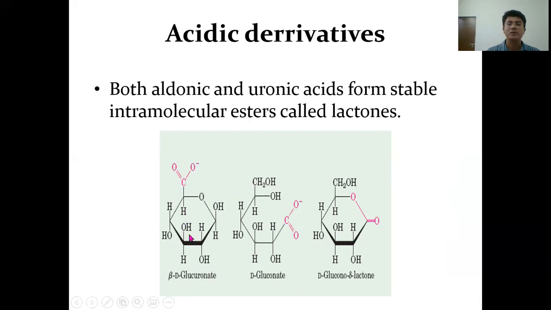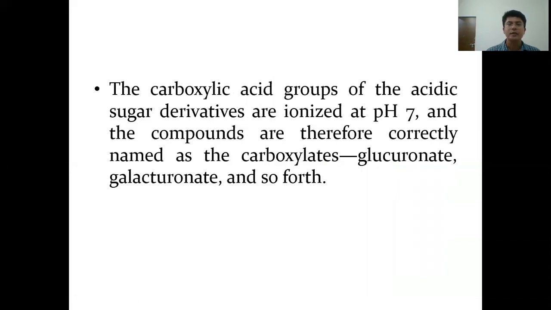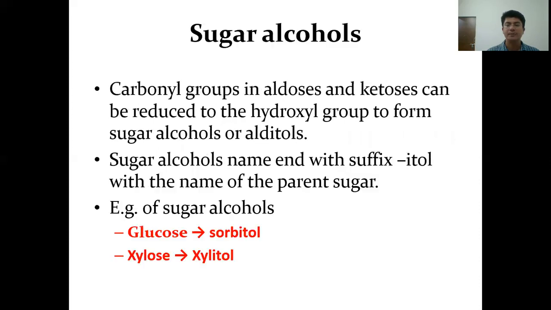These gluconic acids or glucuronic acids, in the case of glucose, can undergo cyclization, and internal lactone formation can also occur. So gluconic acid can undergo cyclization to form gluconolactone. The glucuronic acid structure is shown, where the 6th carbon is oxidized to the carboxyl level. The carboxylic acid groups of the acidic sugar derivatives are ionized at pH 7, and the compounds are therefore correctly named as carboxylates, such as glucuronate, galacturonate, and so on.